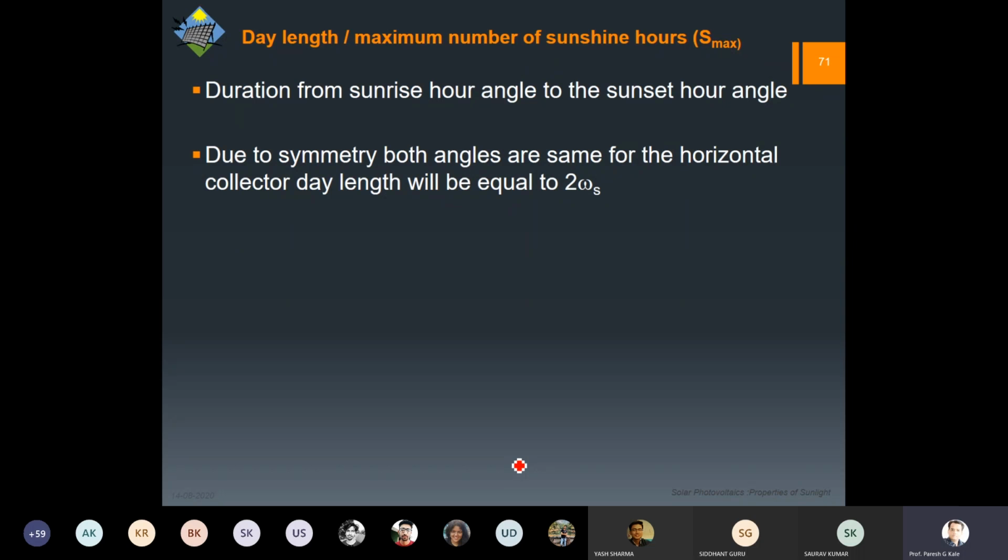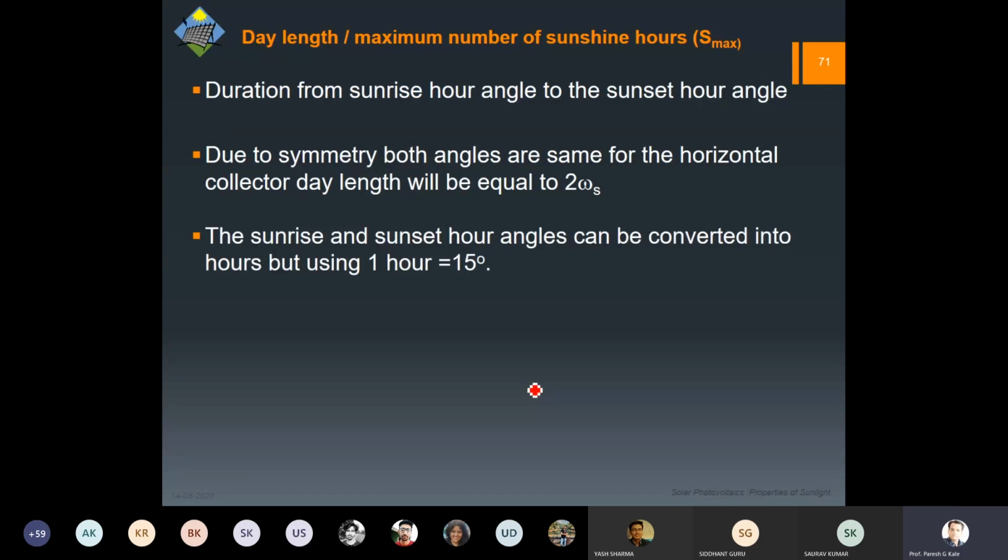So the similar situation will be on the other side as well. So about this particular midday line, we have got the symmetry. So the total length will be simply 2 into omega s. So we are talking about this in terms of the angle, not in hours. Of course, we can convert this by multiplying it by 15 degrees.